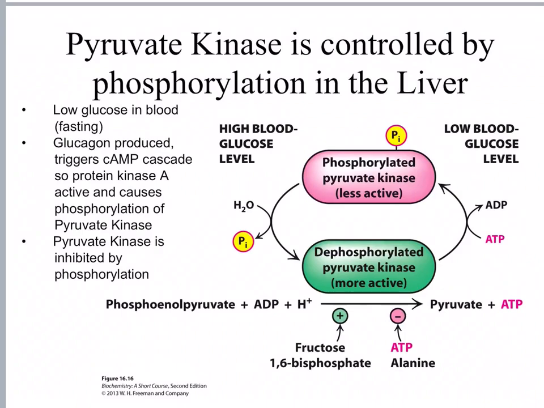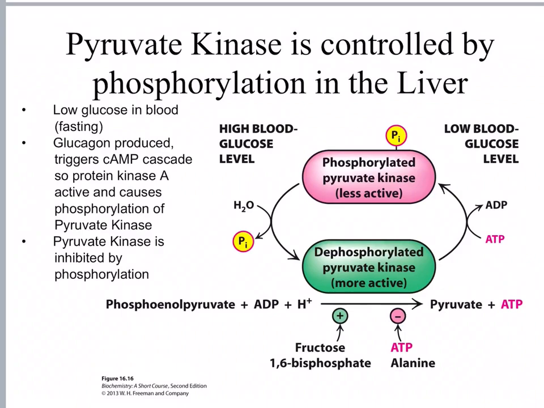So how does that get phosphorylated? The enzyme gets phosphorylated by a protein kinase called protein kinase A. And protein kinase A gets activated by a cyclic AMP cascade, which is triggered by the hormone glucagon. So glucagon is kind of opposite of insulin. Insulin is a hormone that signals to the body that there's a lot of glucose in the blood. Glucagon, on the other hand, is produced when the glucose sugar level is low.